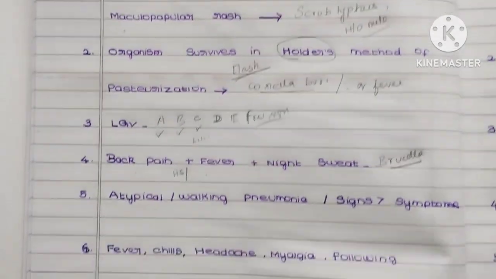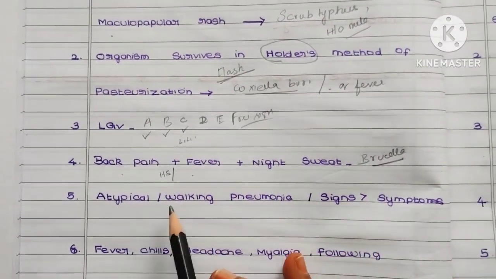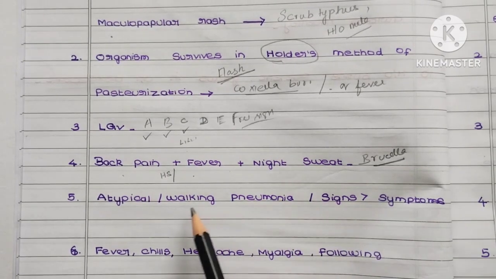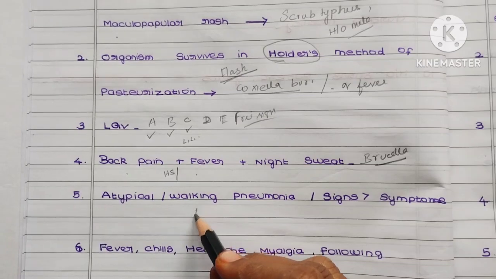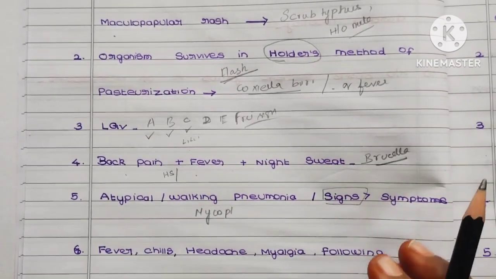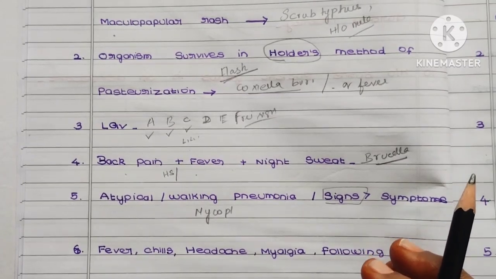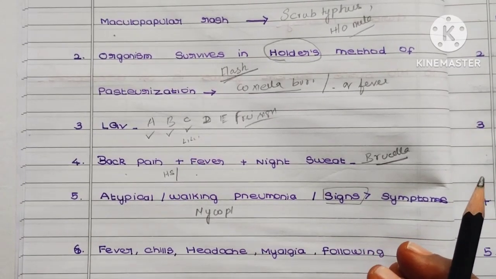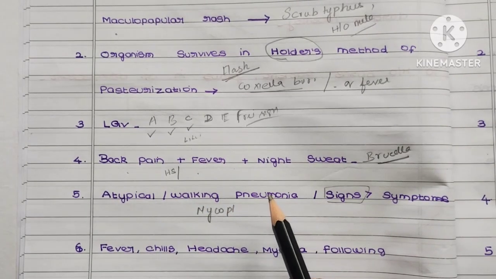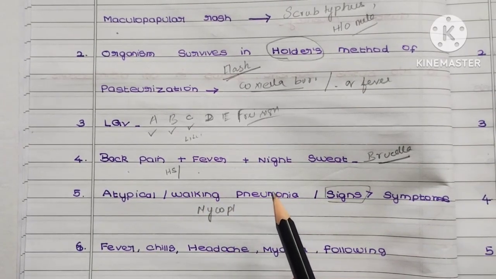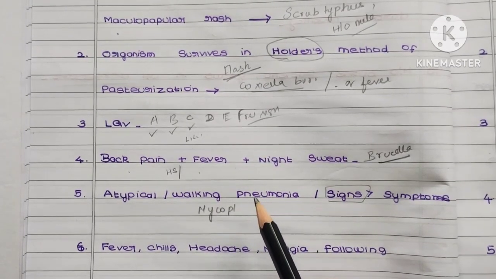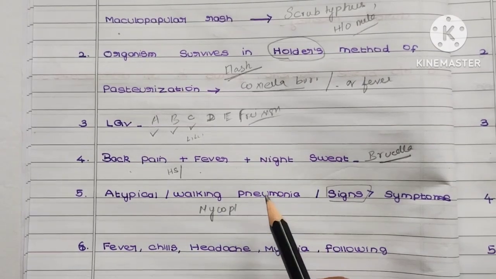So coming to the next question, atypical or walking pneumonia, where the signs will be more than the symptoms. Here the answer is Mycoplasma pneumoniae. The patient will apparently be very normal, but on X-ray you can make out the findings. That is why it is called walking pneumonia. The patient can come to the OPD by walking. On looking at him you can say he is perfectly normal, but on X-ray and on auscultation you can make out the findings.